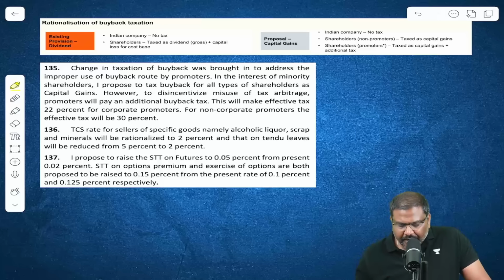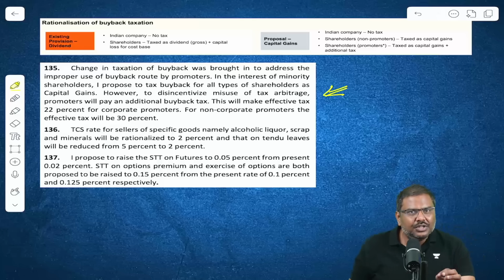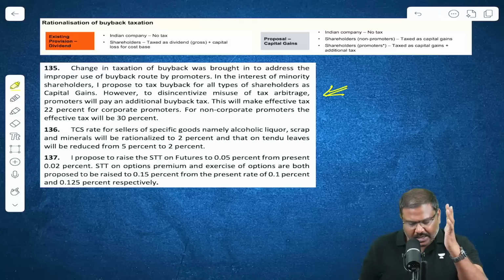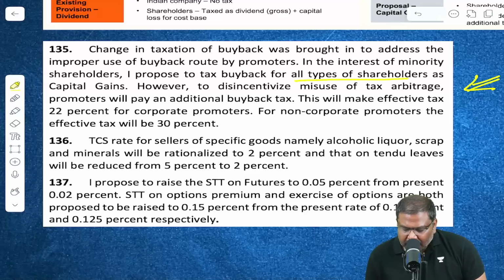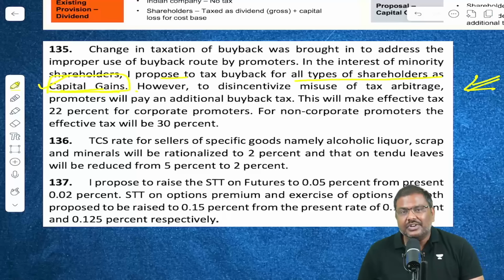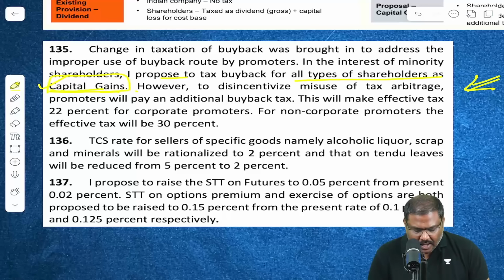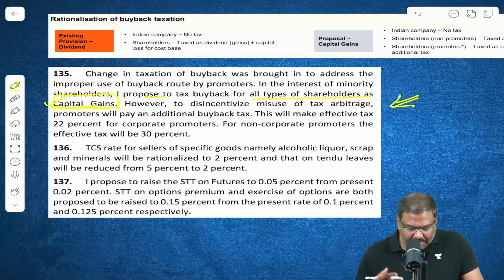The government of India now has basically made a change regarding how the share buyback tax will be imposed and collected. The finance minister has stated that all the types of shareholders will now come under the buyback tax, that is by treating this particular buyback as capital gains.